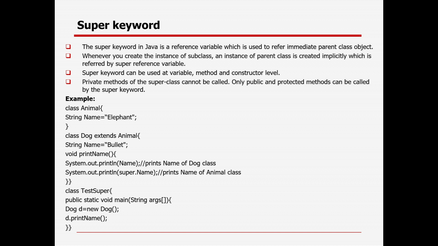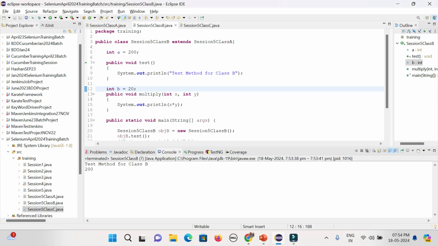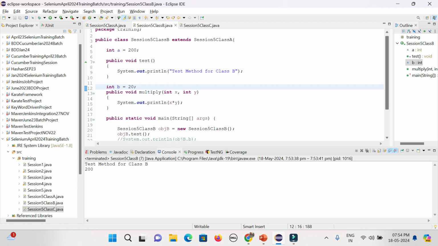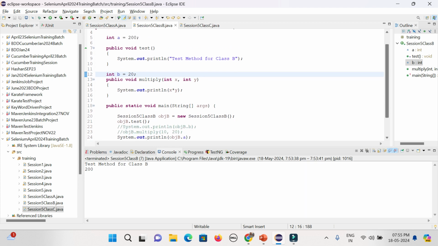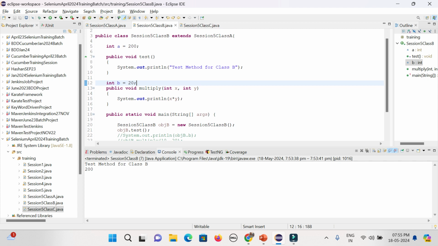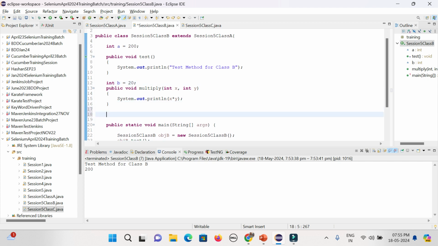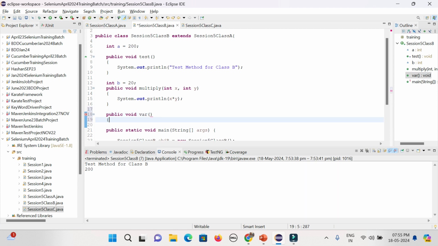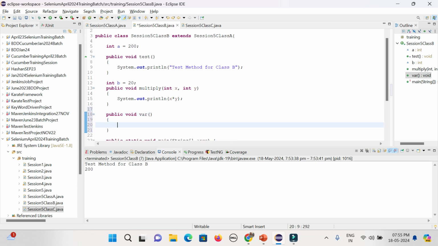In the child class, let's create a method here. Say public void var, for accessing the parent class object.